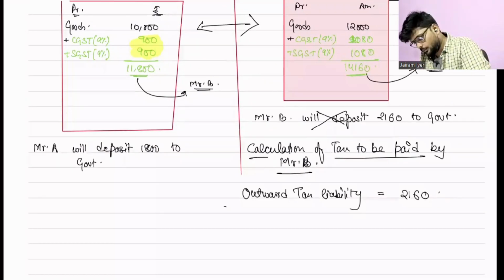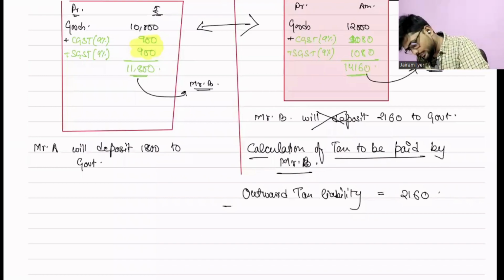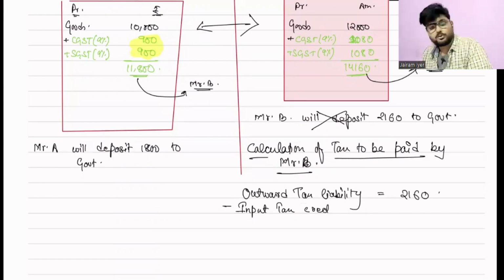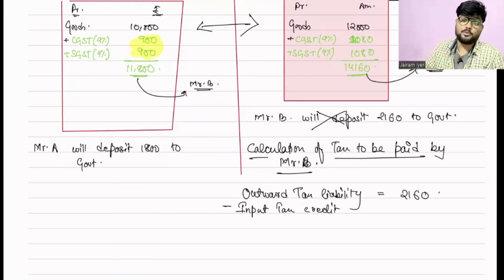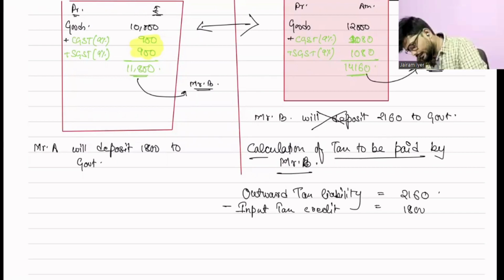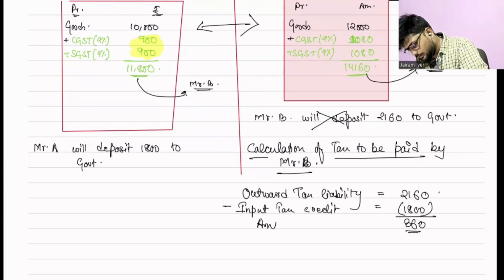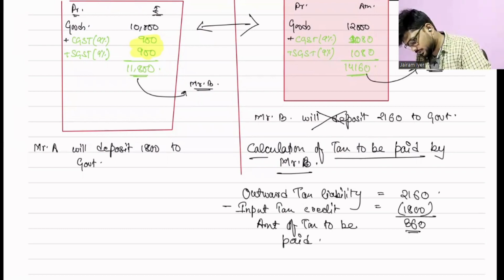And what does he have as credit? 1800. This is what we call input tax credit, which means the amount of tax which he has paid on his inward supply. So what has he already paid? 1800. What is the balance left now? 360. So this is the amount of tax to be paid. Is this much clear to everybody?